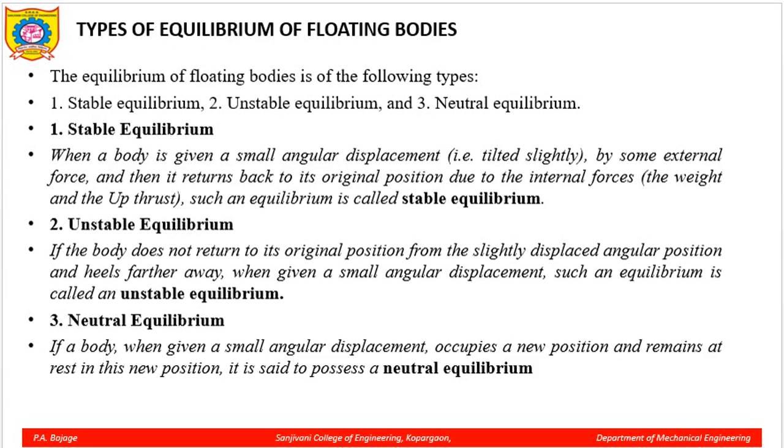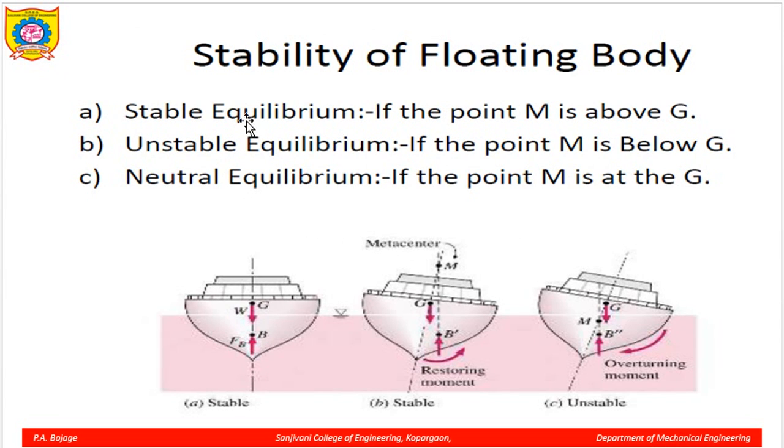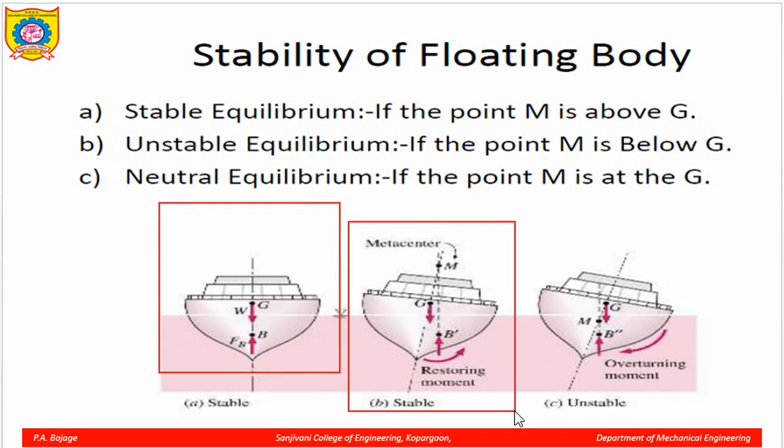And this can be explained in this slide, you can see. So this is the stable equilibrium, the first case. Now, this is also a stable equilibrium. Why is this a stable equilibrium? Because the weight will cause a moment, but the restoring moment will make the ship stable.